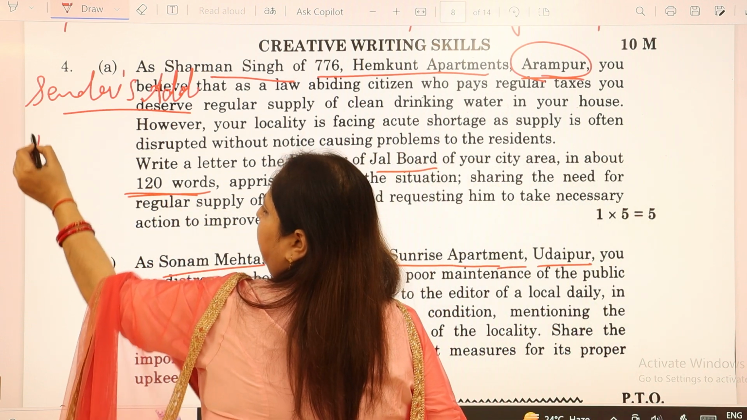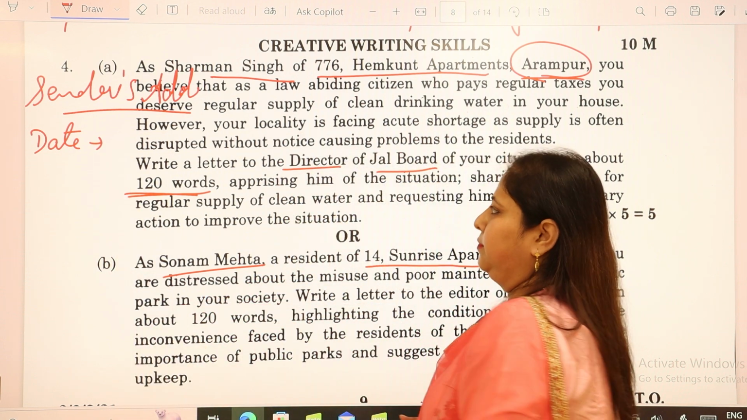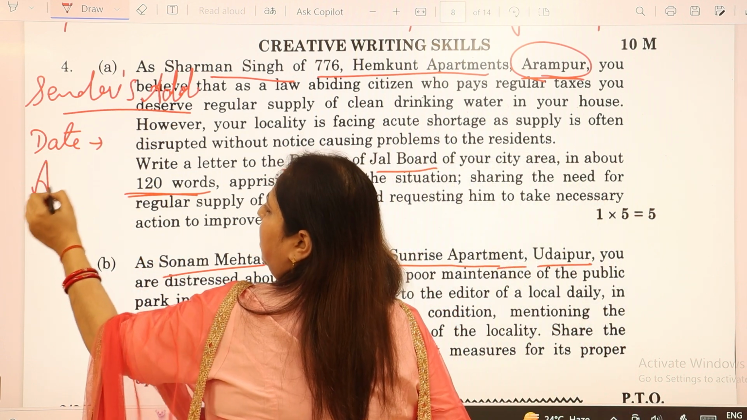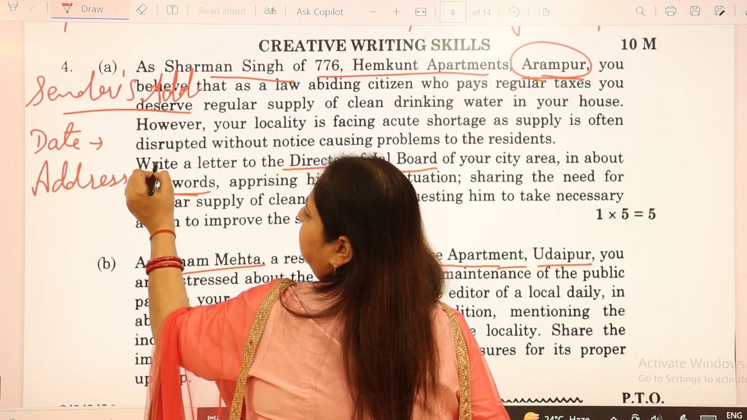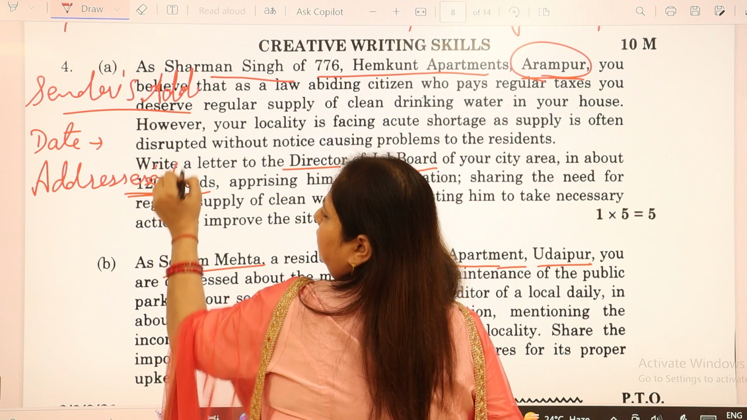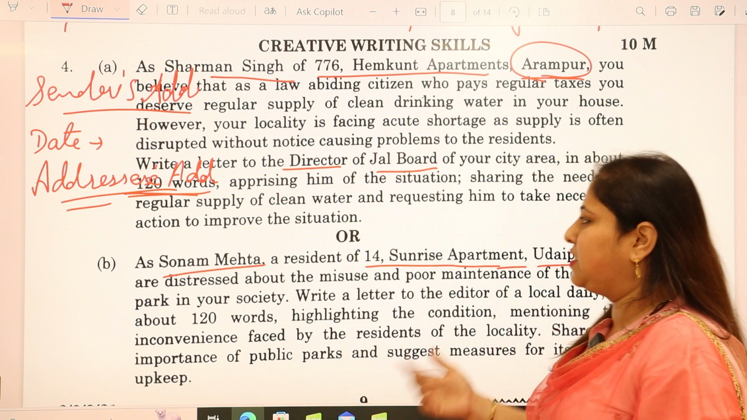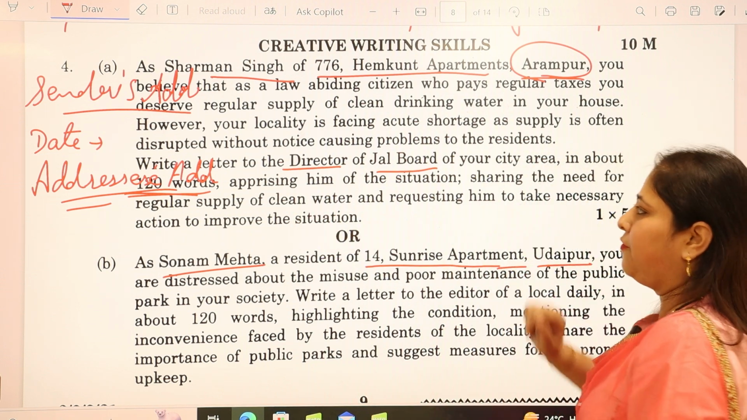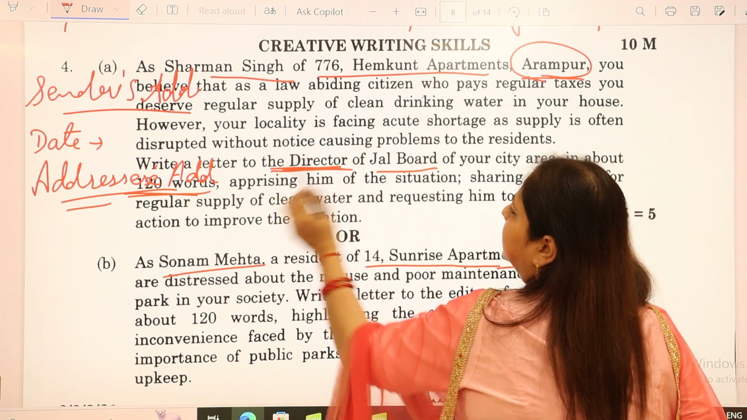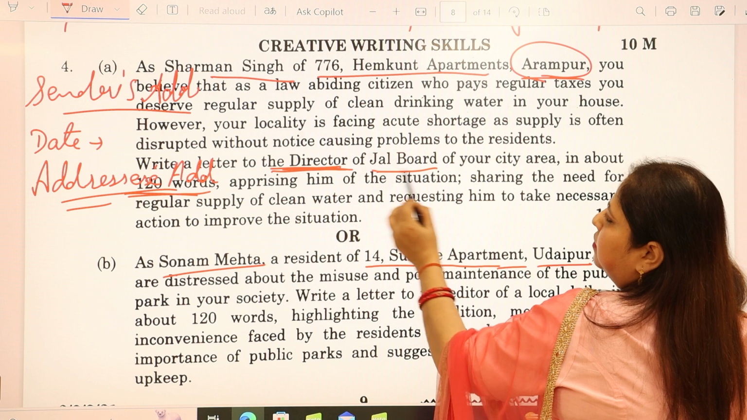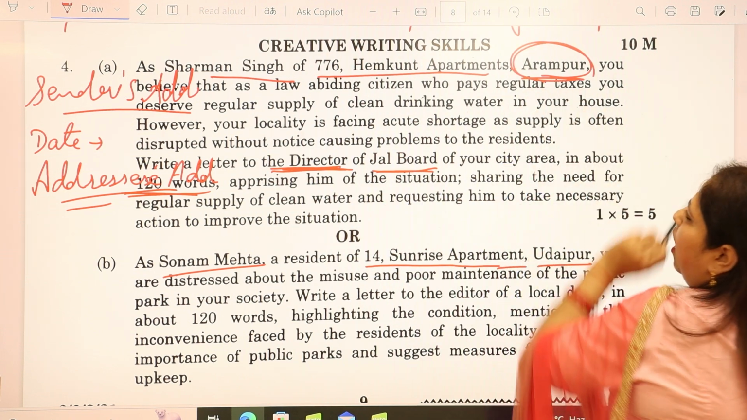Then comes the date. You will be providing the date when you are writing the letter. After that comes the addressee's address, that means the address of the receiver. You can call it the receiver's address. So who's going to receive this letter? The director. So you'll write here the director, Jal Board of your city area. So the area would be Armpur.